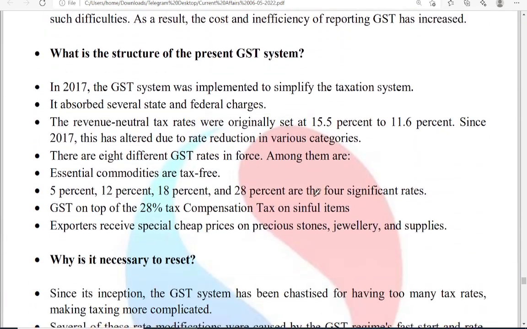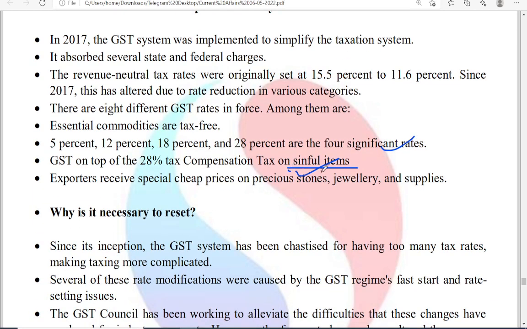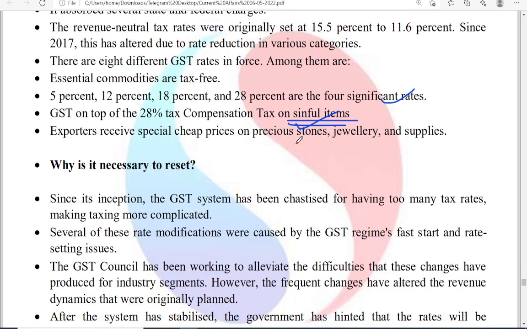And the structure of the present GST system is as follows. GST was implemented to simplify the taxation system. It absorbed several state and federal charges. Essential commodities are tax free. These are the slabs mentioned. A 28% tax plus a compensation tax on sinful items was given. Sinful items means like tobacco, cigarettes, gutka, alcohol. Exporters receive special cheap prices on precious stones like jewelry and other supplies.